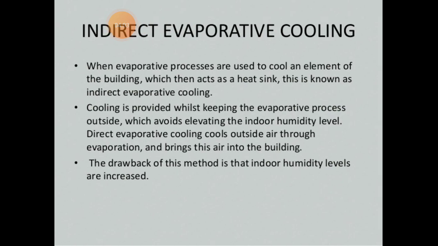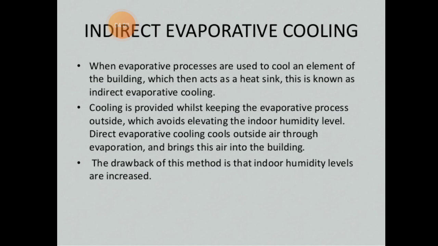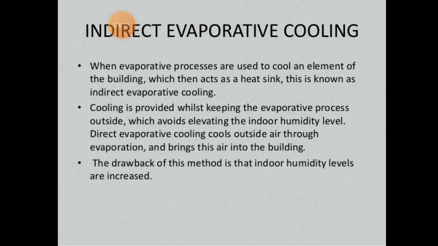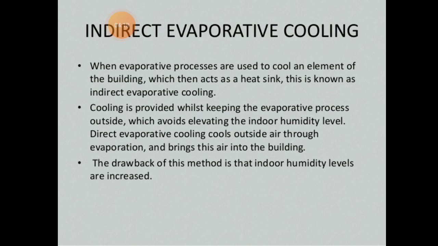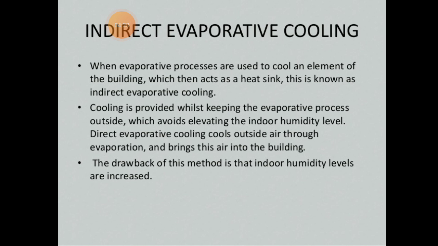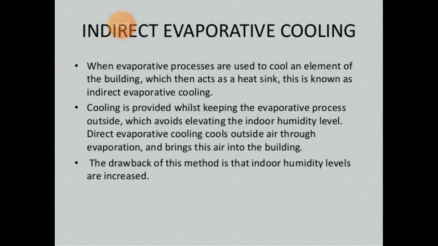First we'll see indirect evaporative cooling. When evaporative processes are used to cool an element of the building, which then acts as a heat sink, it is known as indirect evaporative cooling. So here cooling is provided by keeping the evaporative process outside, not inside, which avoids elevating the indoor humidity level. Direct evaporative cooling cools outside air through evaporation and brings this air into the building. And the drawback of this method is that indoor humidity levels are increased.